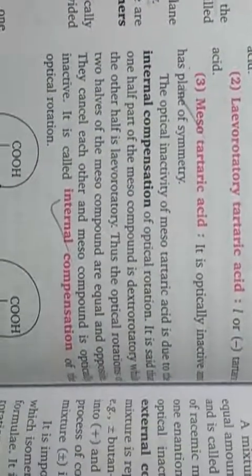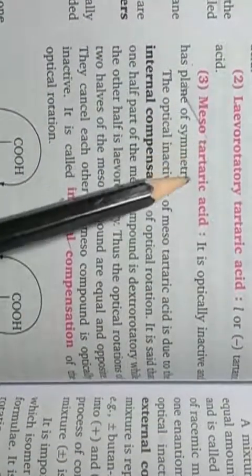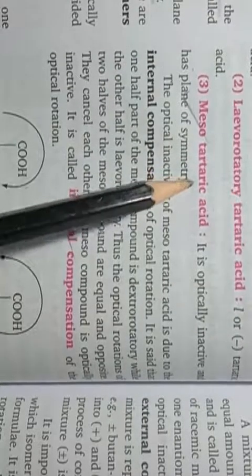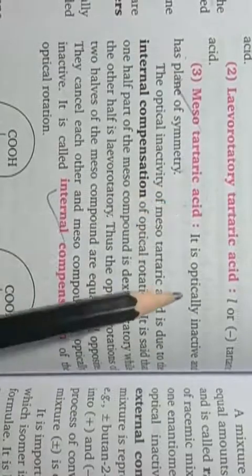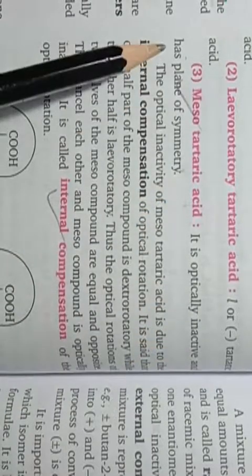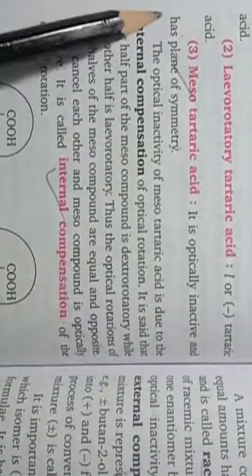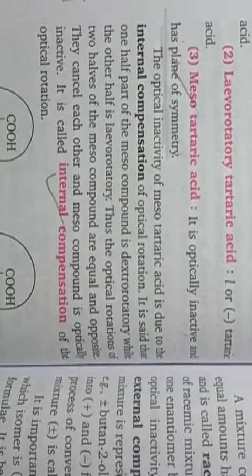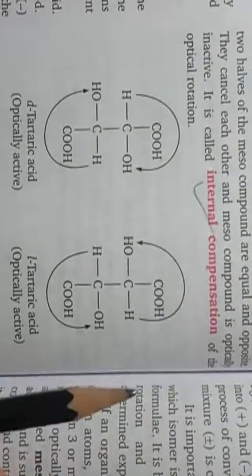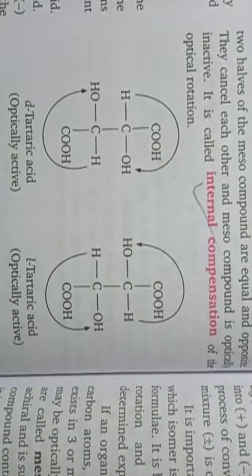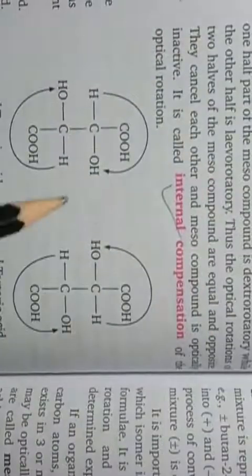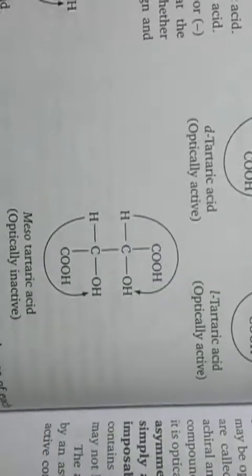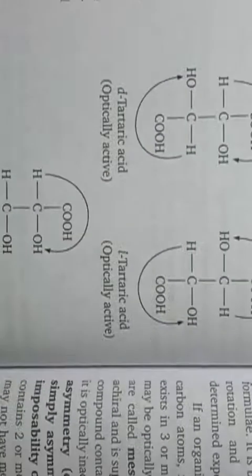Okay students, then mesoforms or mesotartaric acid. It is optically inactive and has a plane of symmetry. Okay, so as you can see here in this tartaric acid mesoform, tartaric acid is showing these three types of optical isomers.